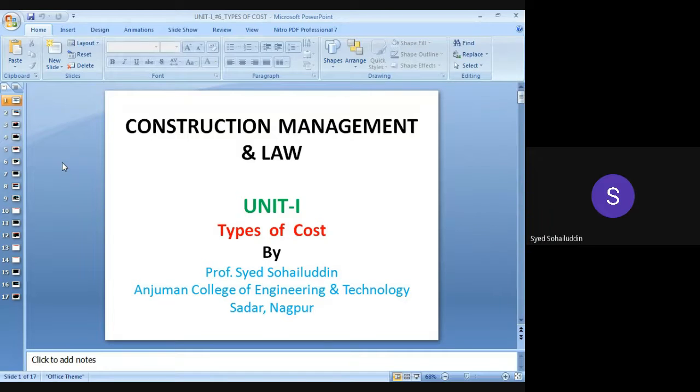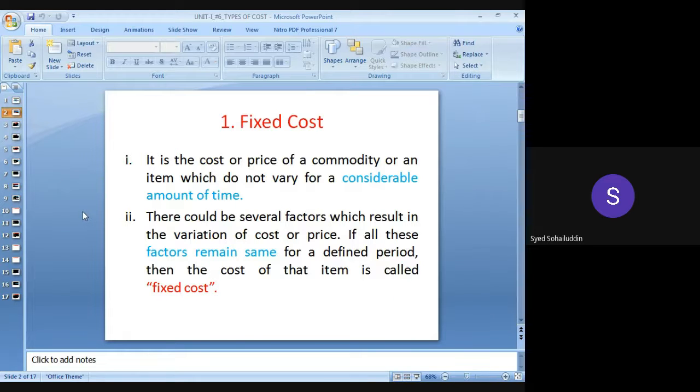Okay, so there may be a prime cost also, or different types of costs. We will see what is the speciality of each particular cost, and under that cost, which heads and which things are considered. We will see the different types of cost one by one and try to complete all the cost-related part in today's lecture. Number one is the fixed cost.